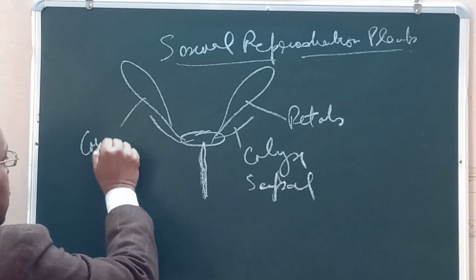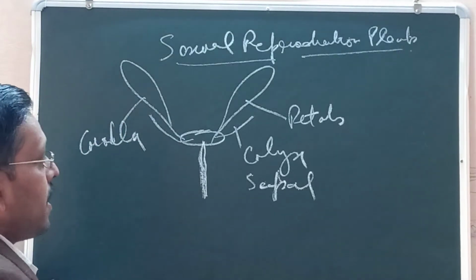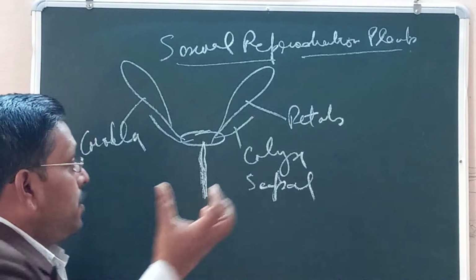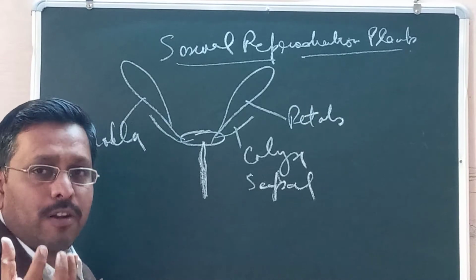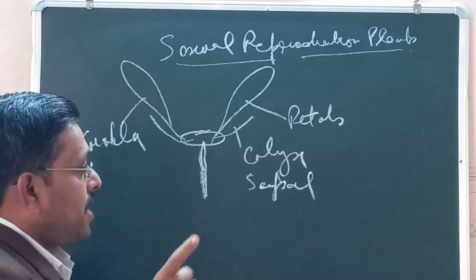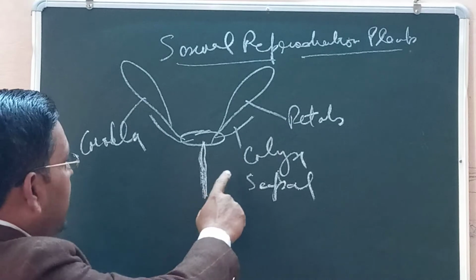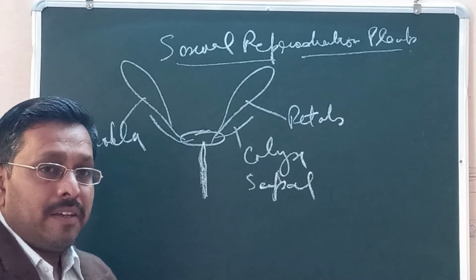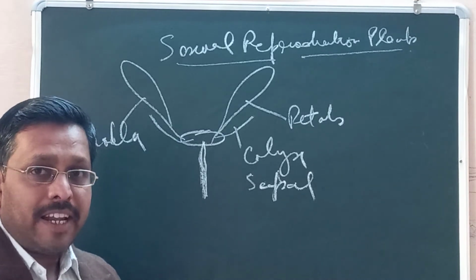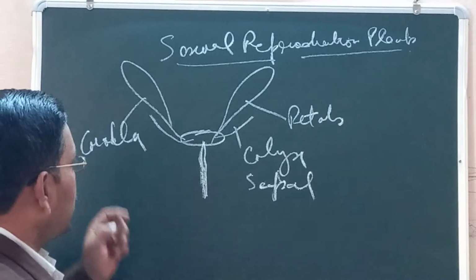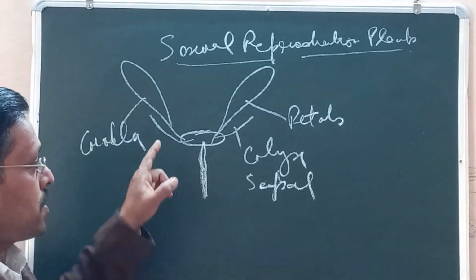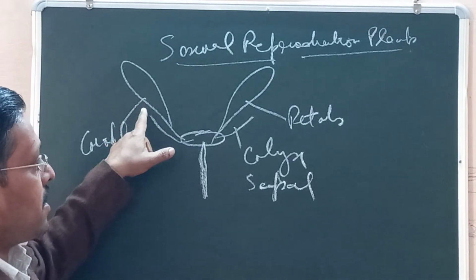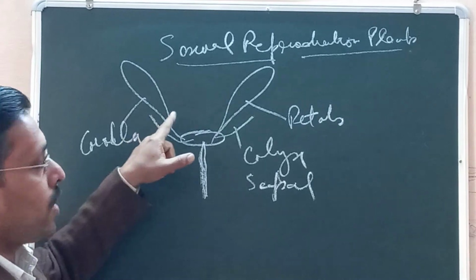So corolla is the complete circumference and complete cluster of the petals, while the calyx is the cluster of sepals. So many sepals together constitute calyx and many petals together constitute corolla part of the flower. So this is the outermost part, and this is another round of whorls of the petals.